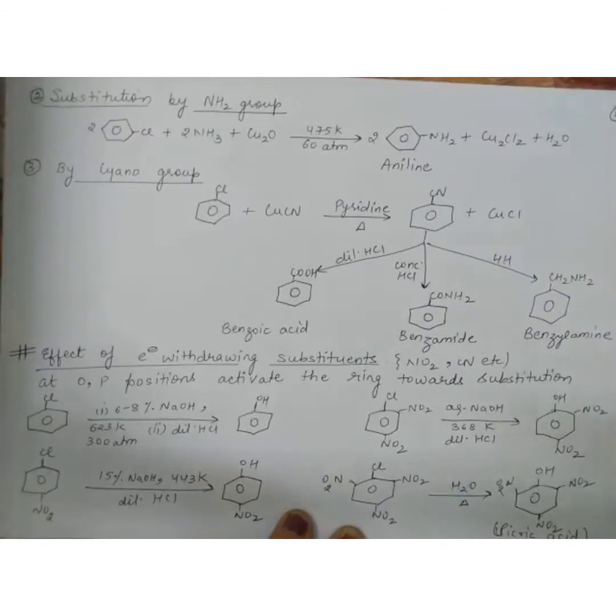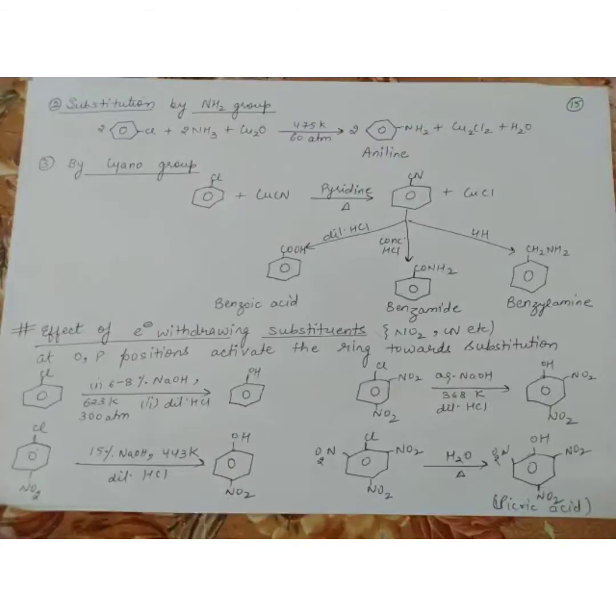Now we have seen three types of nucleophilic substitutions in haloarenes, and we have seen one thing, that the nucleophilic substitutions in haloarenes occur but not readily. It requires high temperature and pressure conditions. Now suppose we don't have high pressure and temperature conditions, or we don't want to use them, then how to increase the reactivity of haloarenes towards nucleophilic substitution?